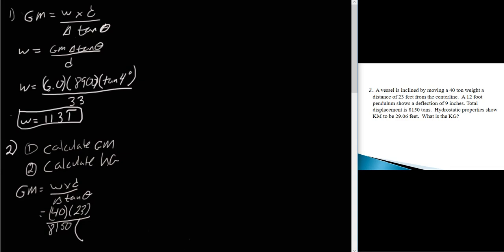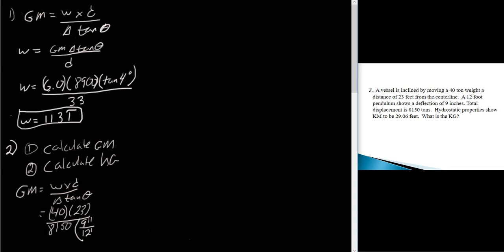We have the tangent of theta equal to a ratio, which is 9 inches divided by 12 feet. Because we have a deflection of 9 inches on a 12-foot pendulum, and tan theta, another way of saying that is GG over G, or the deflection of the pendulum divided by the length of the pendulum.